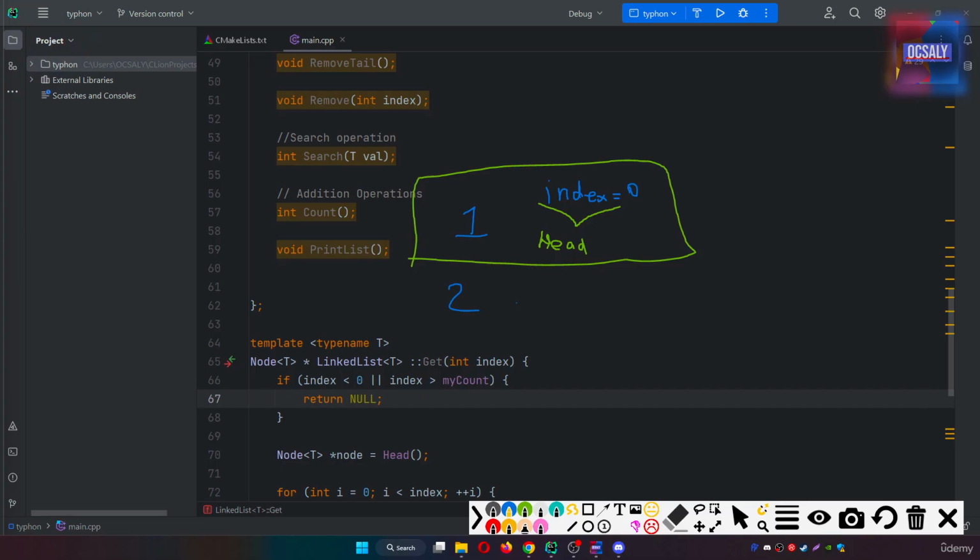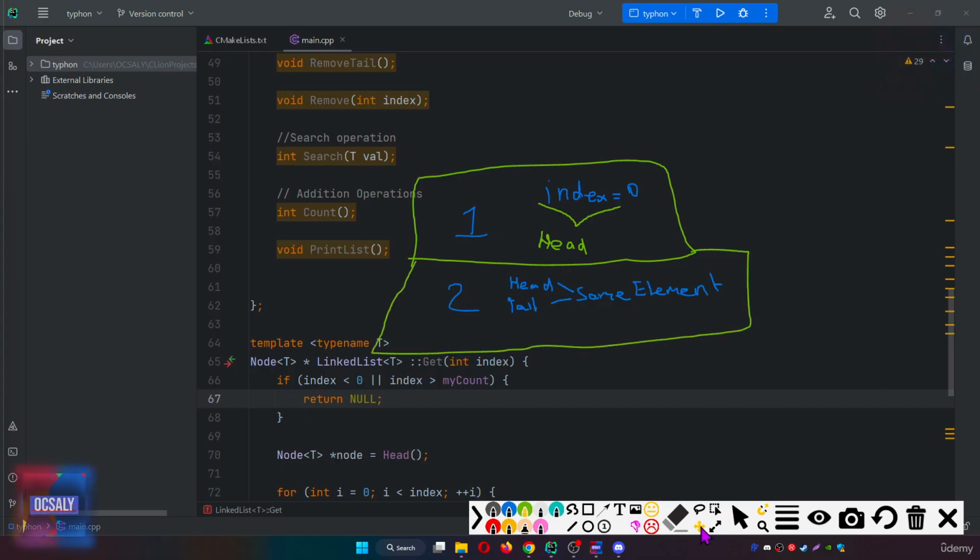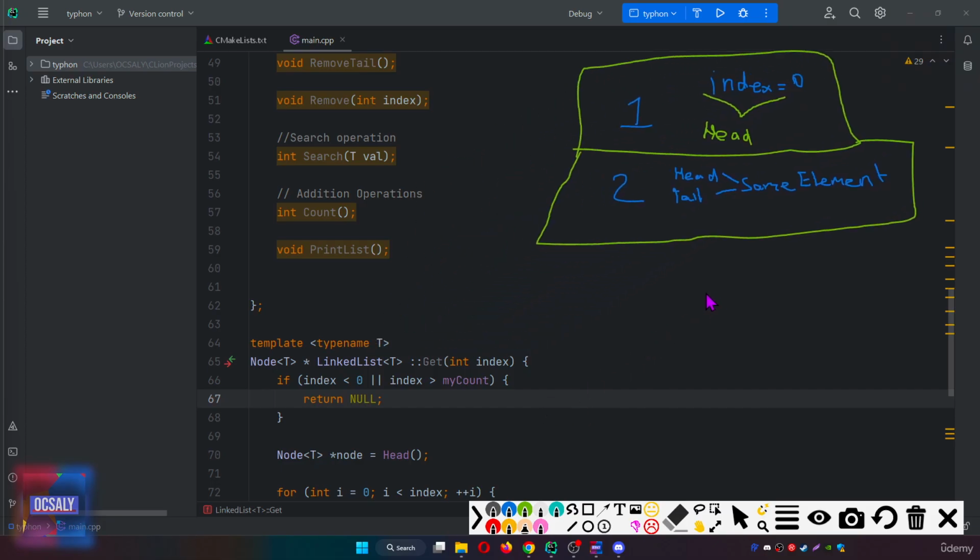So if the linked list has only one element, in this case of an empty list, it's going to be both head and tail, and they will point to the same, only element.